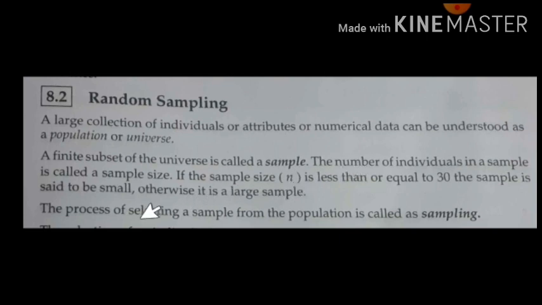The process of selecting samples from the population is called sampling. So the first term, population, is the large data. Selecting a finite or small amount of data from the population is nothing but a sample. Sample size is denoted as n. The process where we select a sample from the population is called sampling.